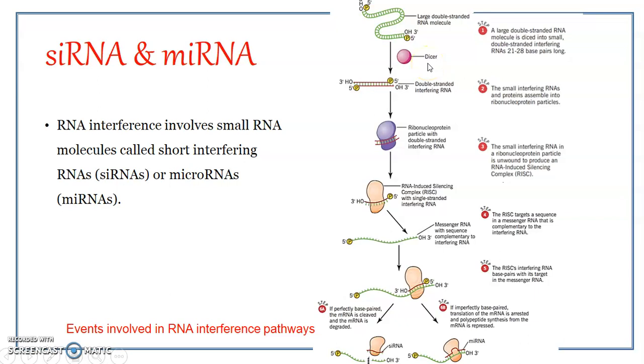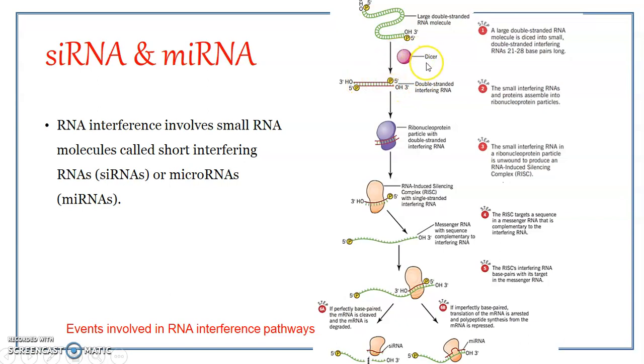Dicer is an enzyme which belongs to a class that acts specifically on double-stranded RNA molecules and generates smaller double-stranded RNAs, almost 21 to 28 base pairs in length, with 3' overhangs. In the sense that at the 3' end on both the strands of the double-stranded RNA, they do have unpaired stretches. Okay, so that is specific about the dicers.